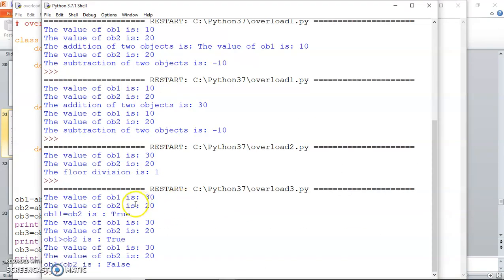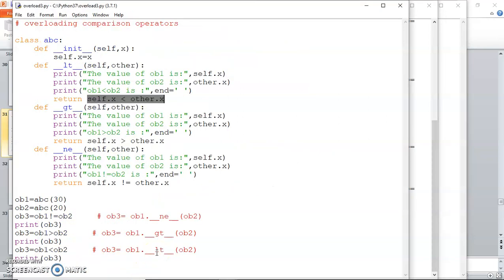You see the values of ob1 and ob2 are 30 and 20 respectively. So ob1 not equal to ob2 is true, ob1 greater than ob2 is true, and ob1 less than ob2 is false. Just by understanding how to define specific methods for every operator, we can exhibit the overloaded behavior of these operators in the case of user defined data types, that is classes. If you overload them, then the objects also behave like standard types.